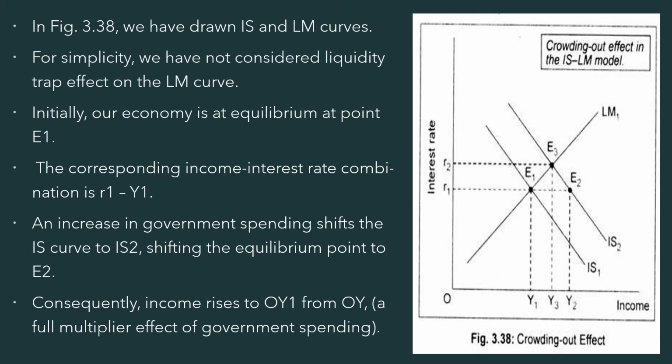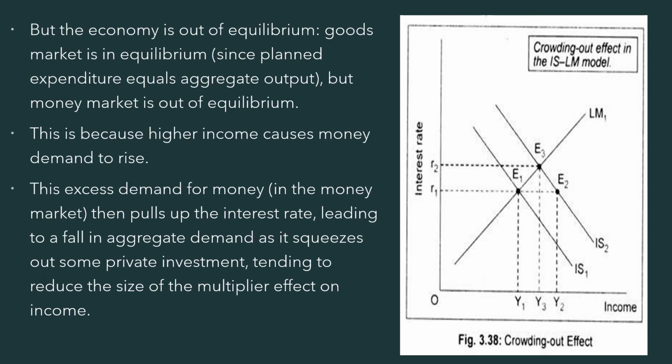An increase in government spending would shift the IS curve. Whenever there is an increase in the autonomous expenditure by the government, this would shift the IS curve to the right. So the IS curve has shifted to the right from IS1 to IS2. This will shift the equilibrium point from E1 to E2. As a result, income rises to OY1 from OY. This is mainly due to the multiplier effect of the autonomous spending by the government.